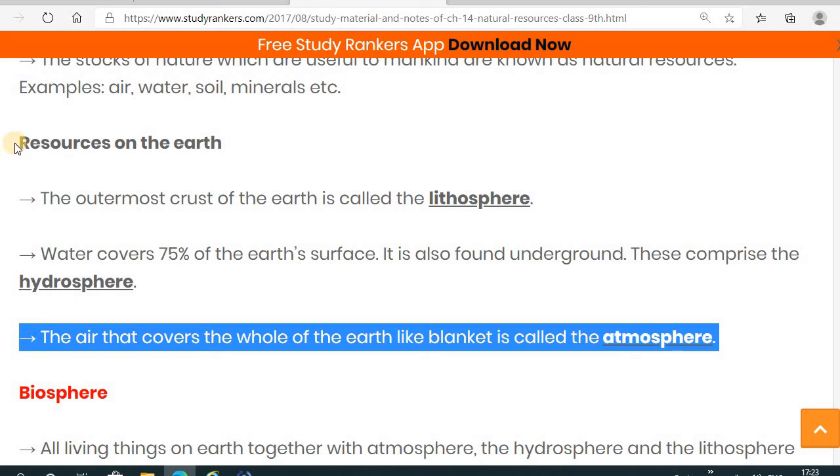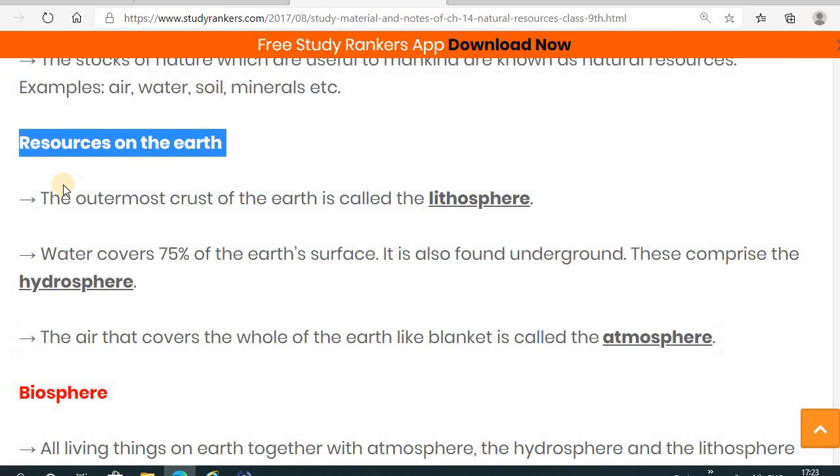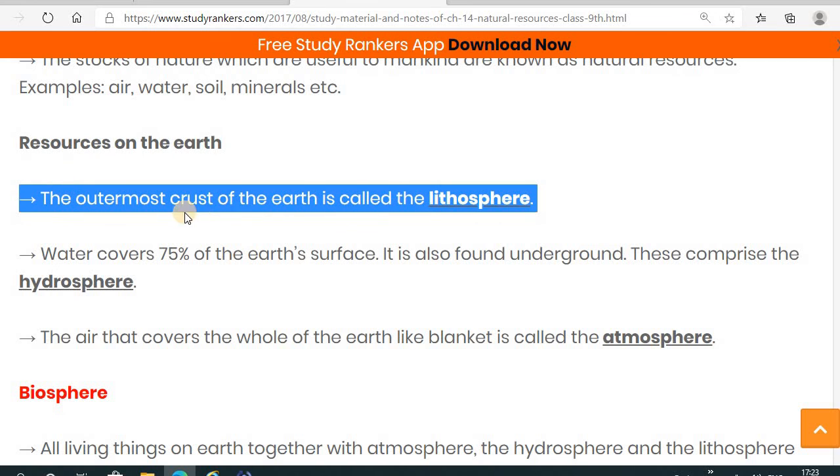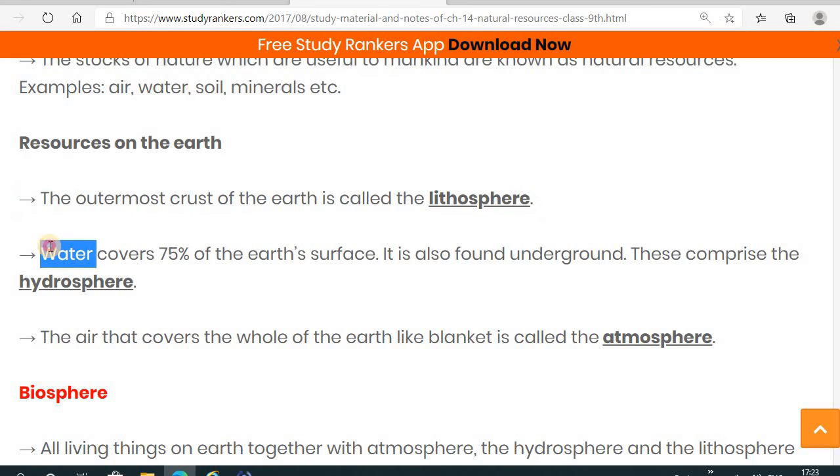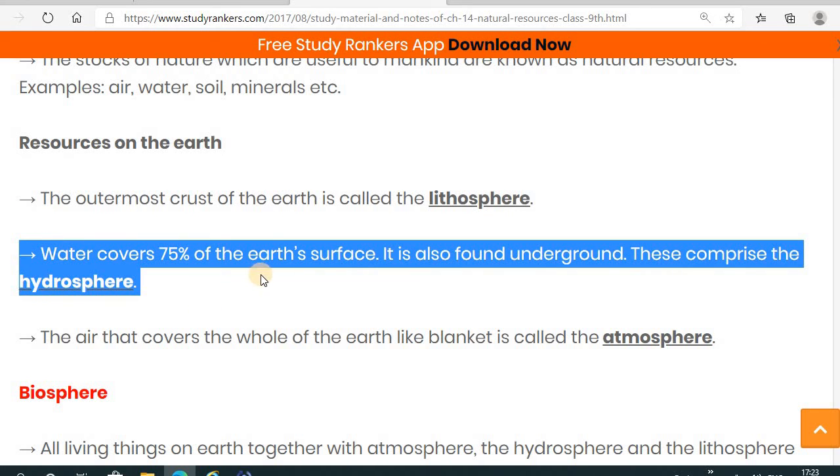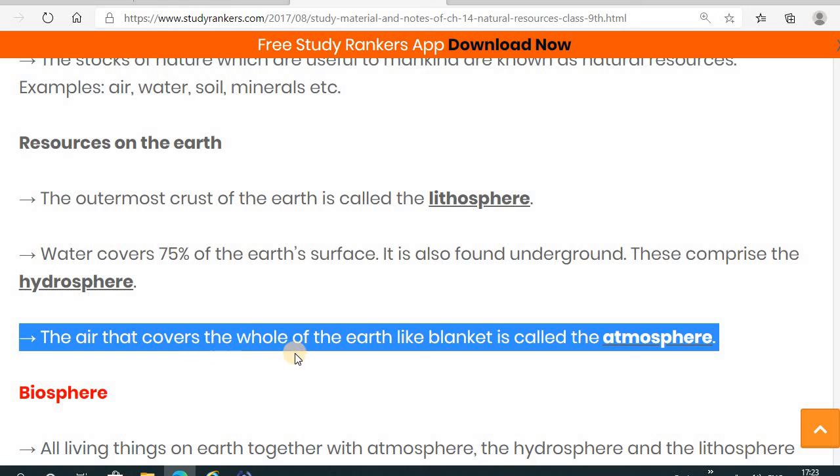Let's see the resources on the earth one more time. The outermost crust of the earth is called the lithosphere. Water covers 75% of the earth's surface and is also found underground, and this comprises the hydrosphere. The air that covers the whole of the earth like a blanket is called the atmosphere. Thank you.